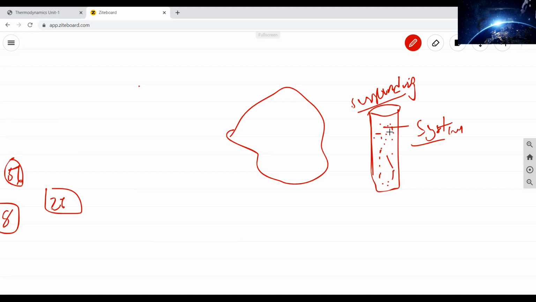After a few minutes, I just want to tighten the cap of this flask. After a few minutes, the water temperature inside will reach an equilibrium position. So that is called equilibrium.